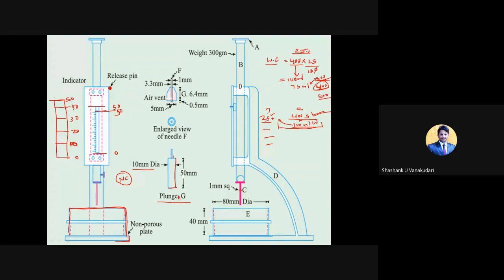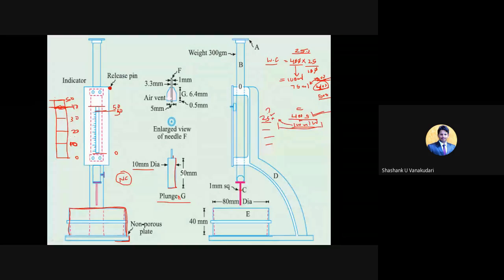Just understand the concept. So here initially you need to set this needle so that it reaches 40. Whatever indicator will be there in this form, it should initially reach 40. Like that you need to adjust the indicator. Clear? So now what you need to do, you just need to release this particular pin.